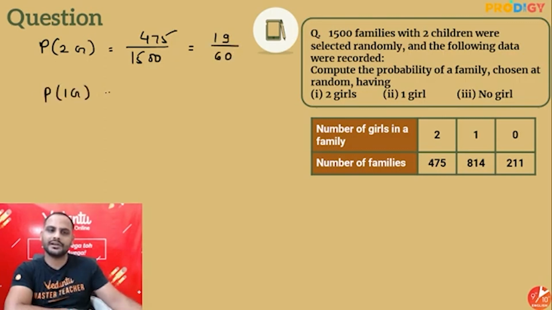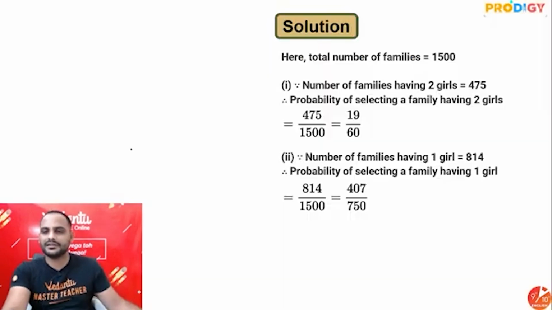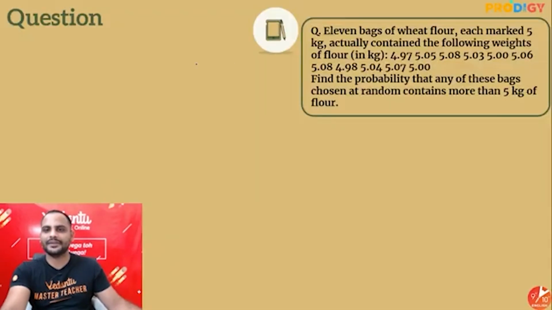Probability of getting 1 girl will be 814 by 1500, right? So it will be 407 upon 750. And then the probability of getting no girls at all will be 211 by 1500, right? These are your different values. Done. All right.